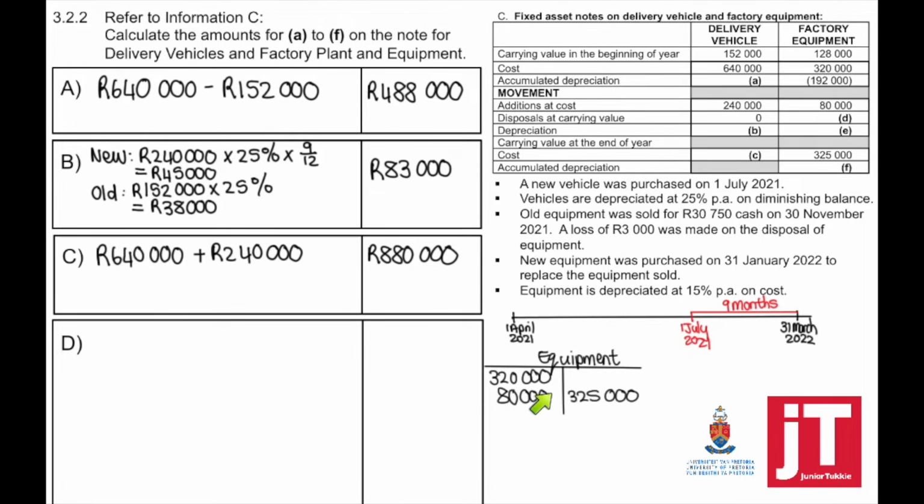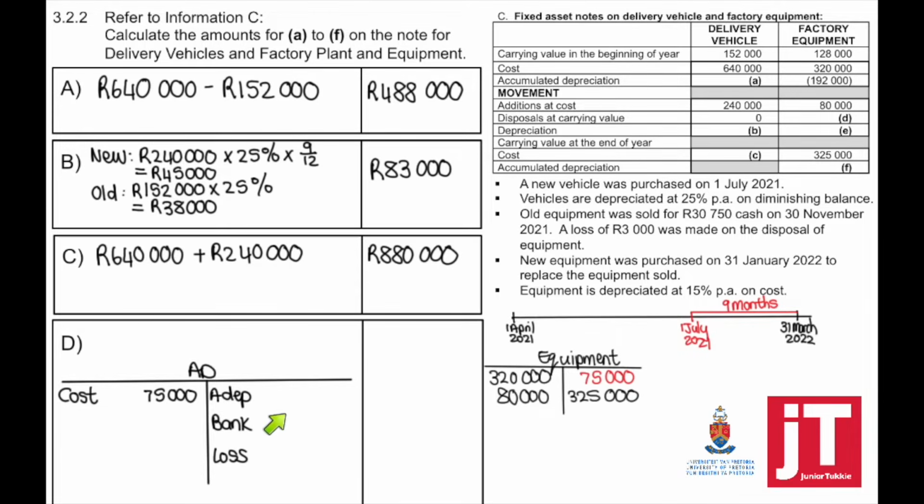So if you take the debit minus the credit, the balancing figure becomes the cost of the asset which we've disposed of. So now I can also use the asset disposal account as a T account to find what it is that I'm looking for. The cost we've just calculated is 75,000.